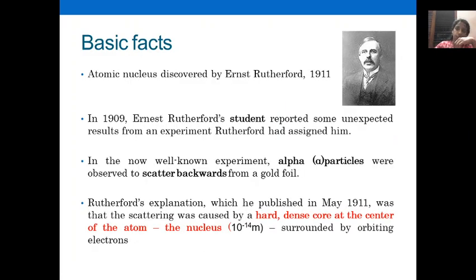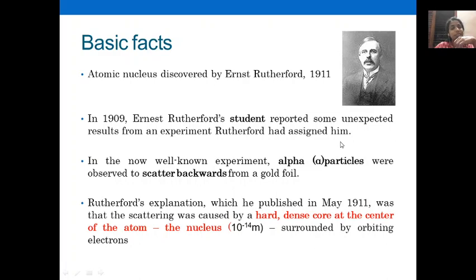So, basic facts. The atomic nucleus was discovered by Ernest Rutherford in the year 1911. You could see his photograph here. In 1909, Rutherford's student reported some unexpected results from an experiment Rutherford had assigned him.